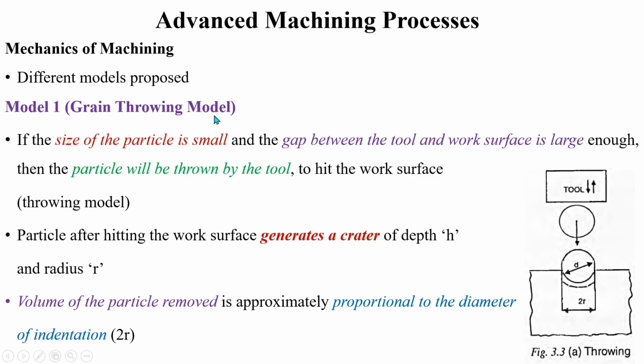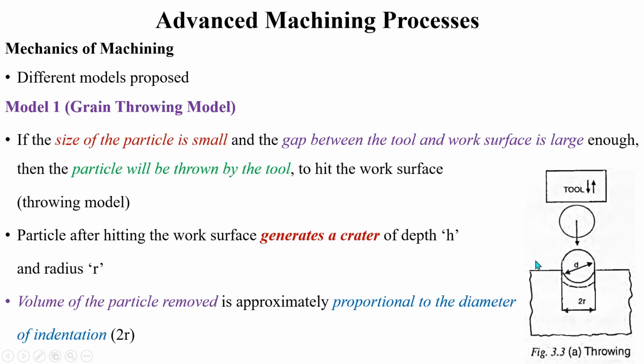This is similar to throwing a hard particle onto a wax wall. This model is applicable when the gap between the tool surface and the workpiece surface is larger than the diameter of the abrasive particle. Here you can see the gap between the tool bottom surface and the workpiece surface is larger when compared to the diameter of this abrasive particle D.